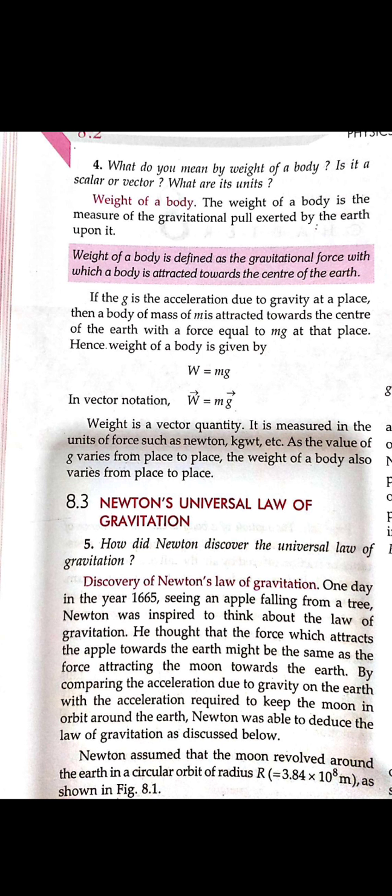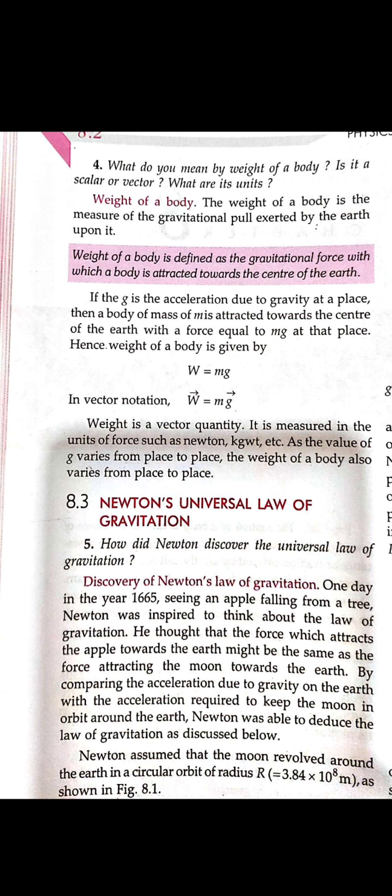The unit of weight is also Newton. The weight's formula will be the mass and the gravity together, so it will be given as mg. It is a form of force, that is why its unit is also Newton, and weight always acts in the downward direction because it is attracted towards the center of the earth, so it is given as m into g.